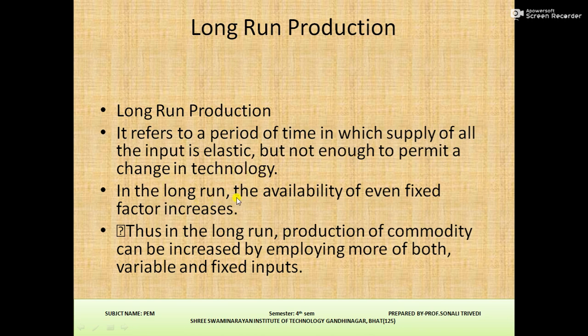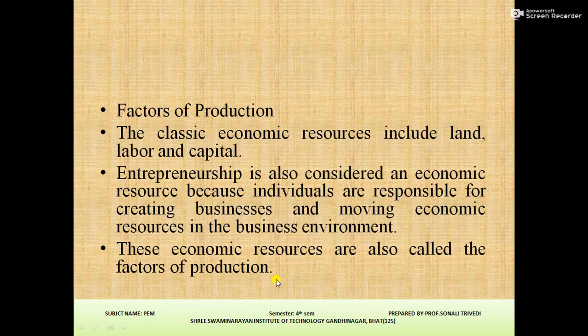In the long run, the availability of even fixed factors increases. Thus, in the long run, production of a commodity can be increased by employing more of both variable and fixed inputs. So, it is called long run cost.